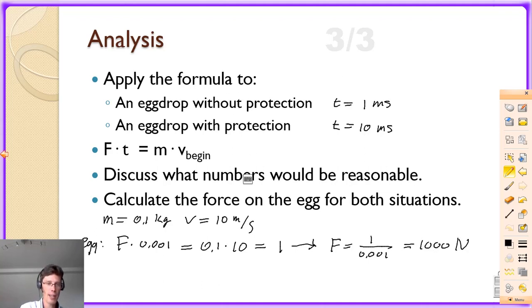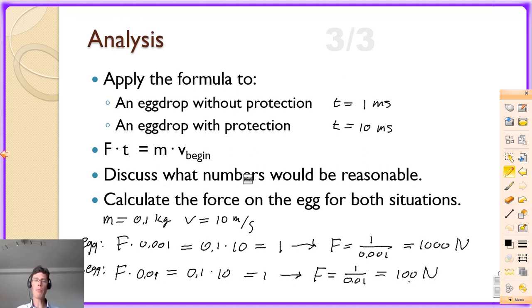Now the protected egg. We use the same formula. We're solving for F. However, this time the time required to bring the egg to a standstill is 0.01 seconds. Mass and velocity are the same. So the force on the egg would equal 1 divided by 0.01, which equals 100 newtons.